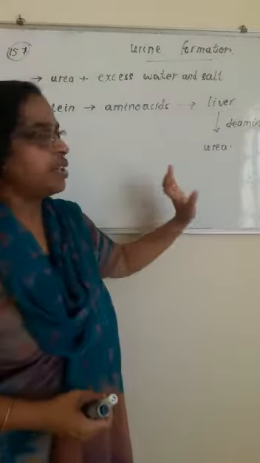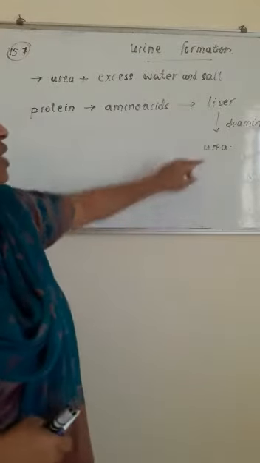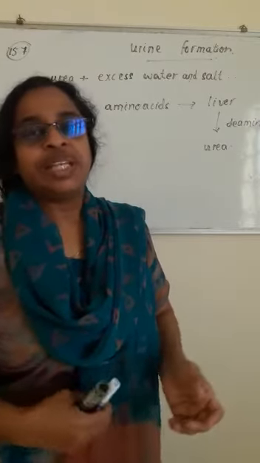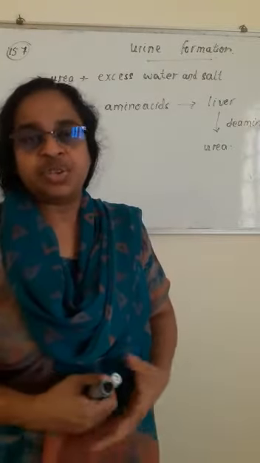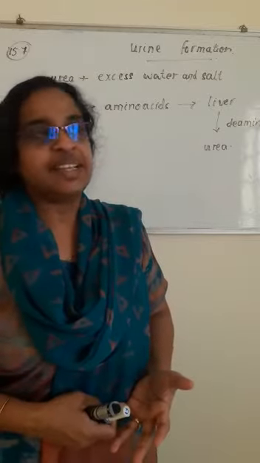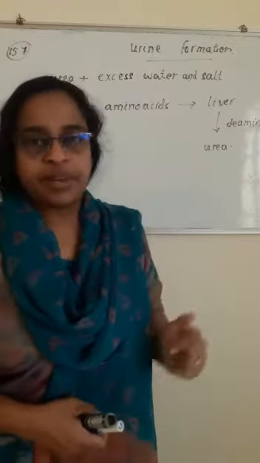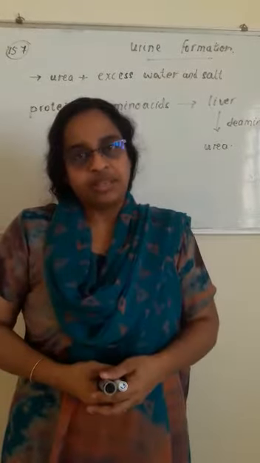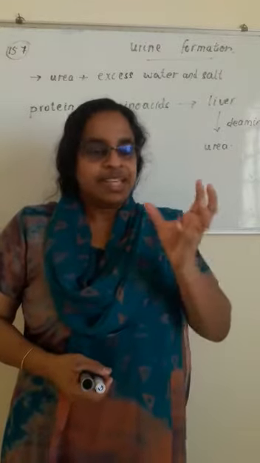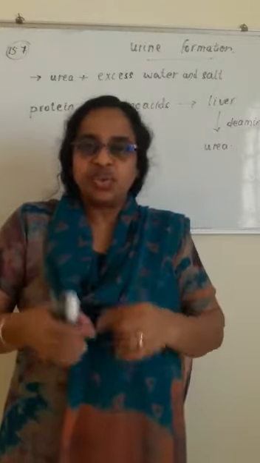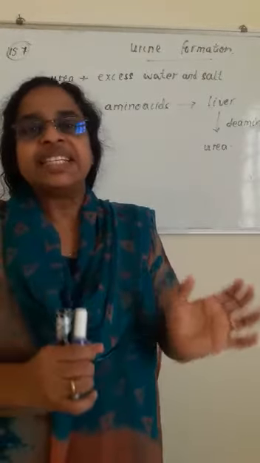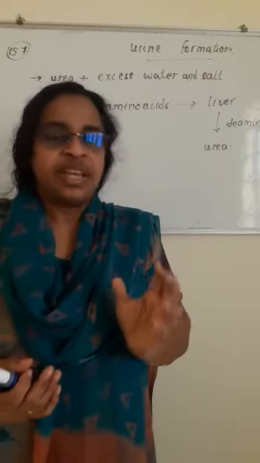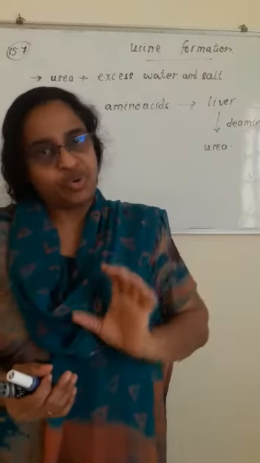This is the flow chart of that. So the extra urea is actually a poisonous thing. It cannot be stored in the body, and it cannot be tolerated by the cells. So it must be removed, and it has to be removed by dissolving in water. So urea, the nitrogenous waste, is dissolved in water, and then it is excreted through the kidneys. And who is doing the filtration? Filtration is done by the nephron.